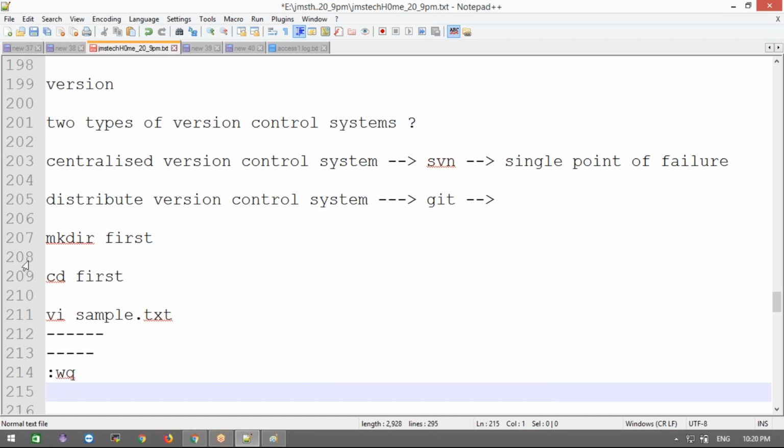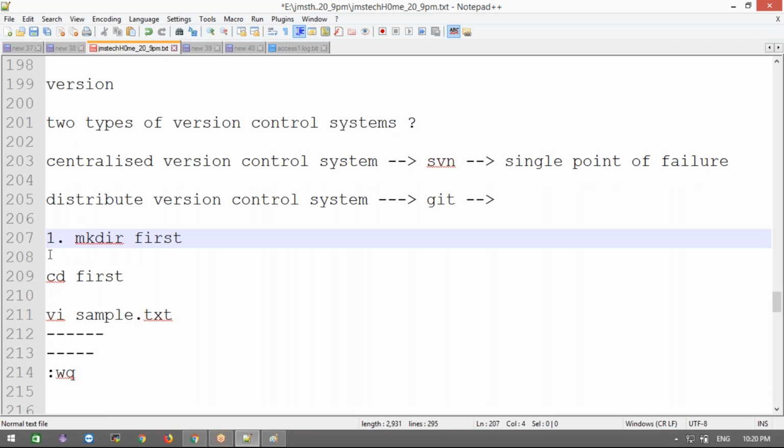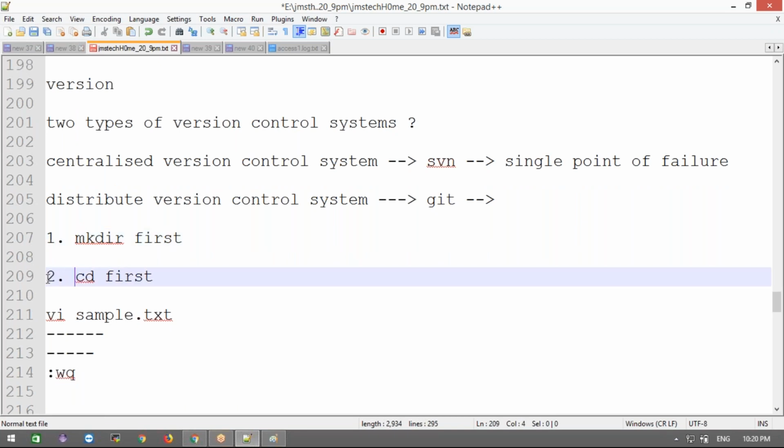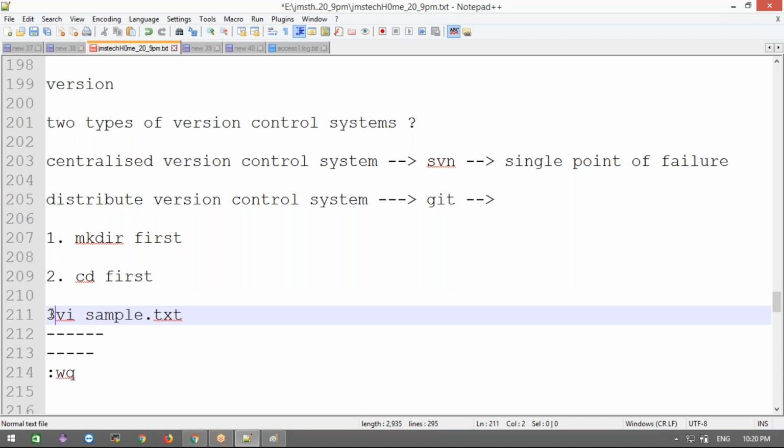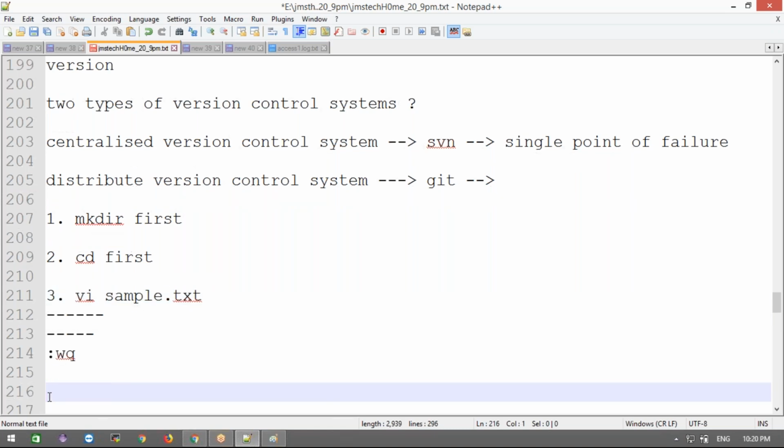Now tell me, is this a GitHub project or what? There's a folder and one file in it. Yes or no? What is this? Is it a Git project? No, right? It is a simple folder, and inside the folder we have one sample.txt file. One folder, one file.